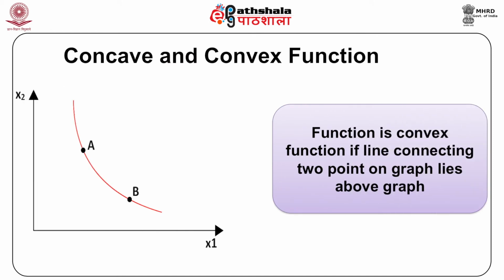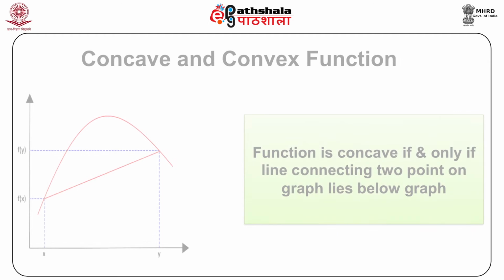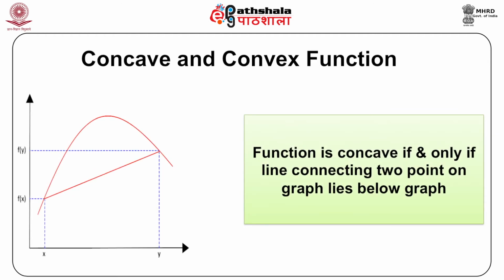Geometrically, a function is a convex function if a line connecting 2 points on the graph lies above the graph. This can be explained with the help of a diagram. A function is concave if and only if the line connecting 2 points on the graph lies below the graph. This can be explained with the help of a diagram.